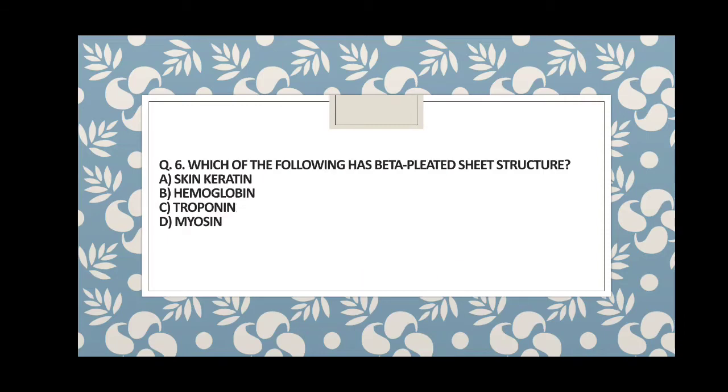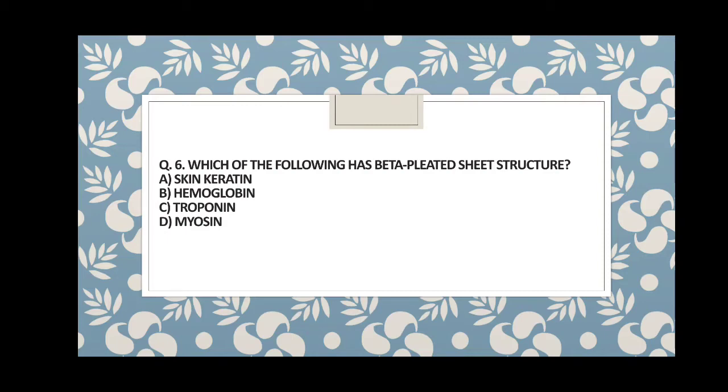Which of the following has beta pleated sheet structure? Again, when you are going to discuss the structural organization of the protein, alpha helix and beta sheets are the secondary structures which are very prevalent in proteins. So guys, here the question is, which is the beta pleated sheet structure? Skin keratin, hemoglobin, troponin, myosin.